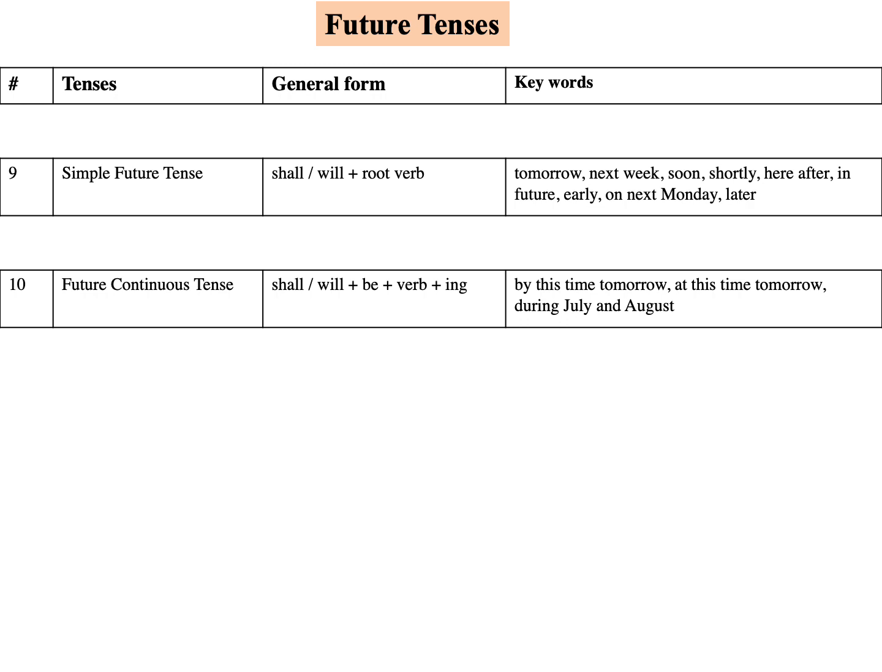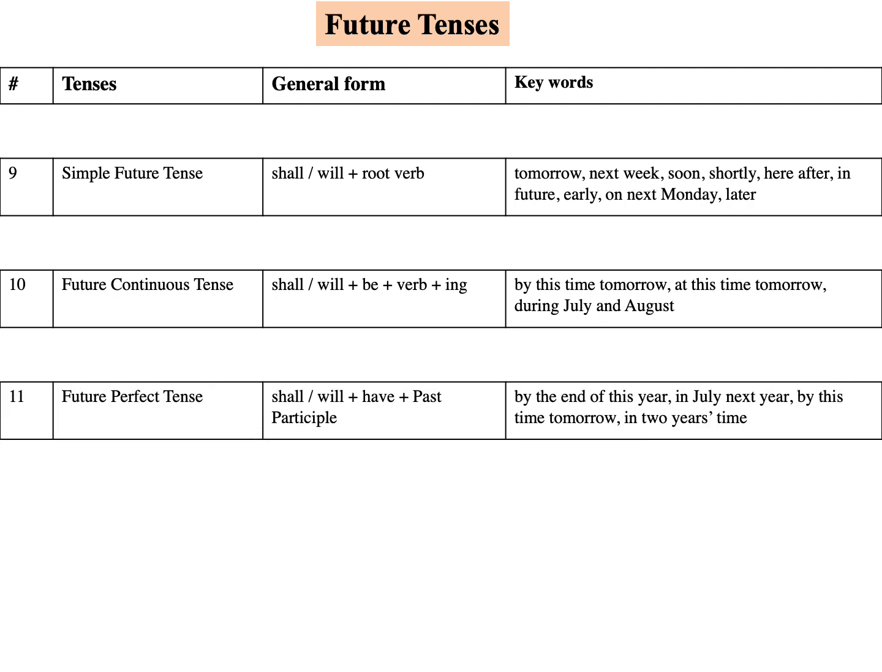Future continuous tense, shall or will plus be plus verb plus ing. Will be plus verb plus ing. The keywords are by this time tomorrow, at this time tomorrow, during July and August. Then the future perfect tense, shall or will plus have plus V3. Will have plus V3. The keywords are by the end of this year, in July next year, by this time tomorrow, in 2 years time.